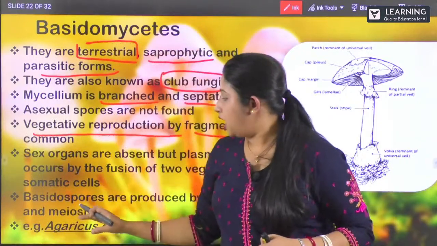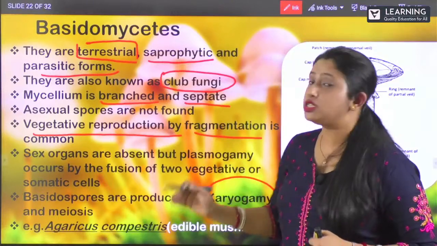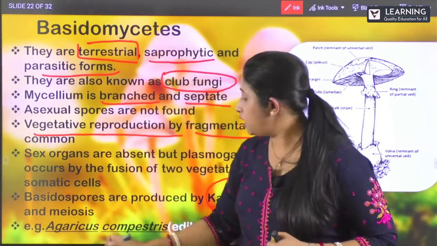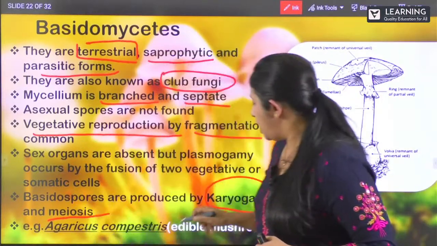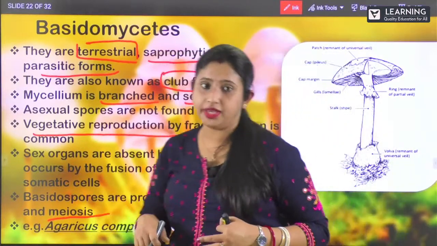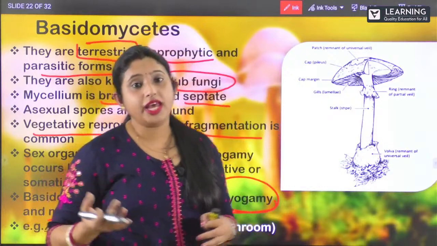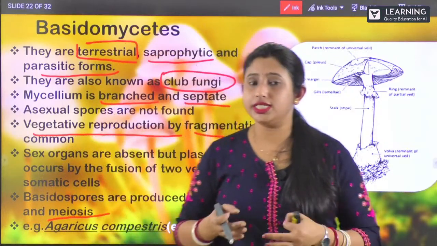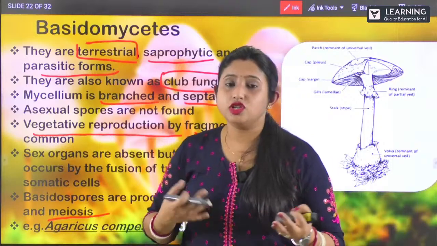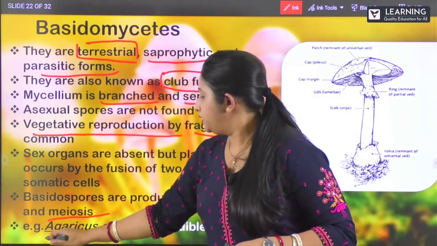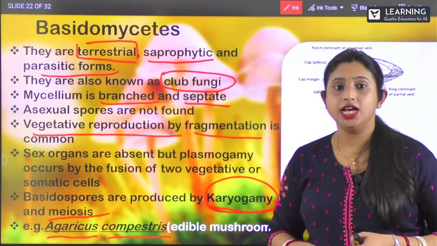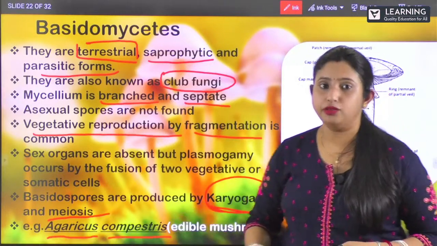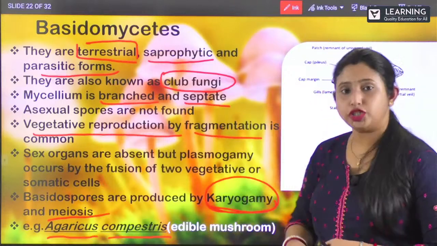The basidiospores are produced by meiosis and karyogamy. Is that clear? What will be the example of it? As I've already said, that is mushroom, isn't it? What is the scientific name of it? That is Agaricus campestris. Clear? That is the example, which is an edible mushroom.